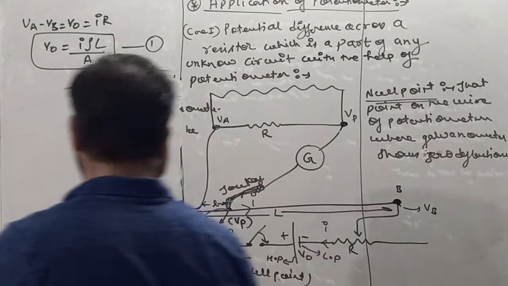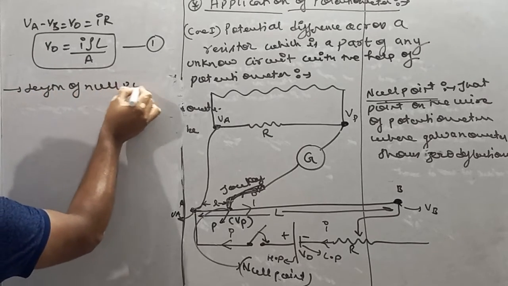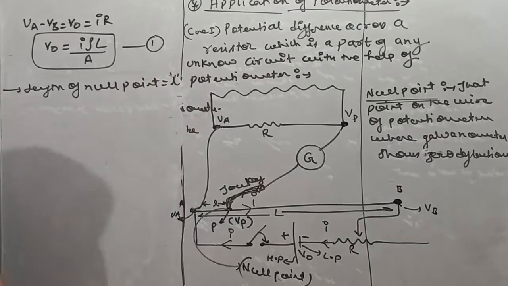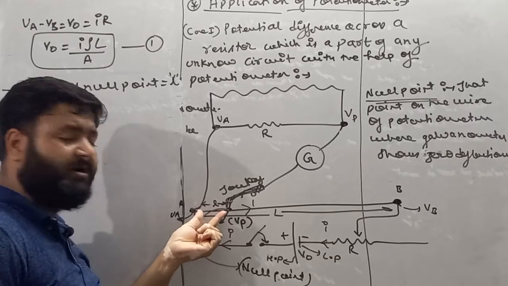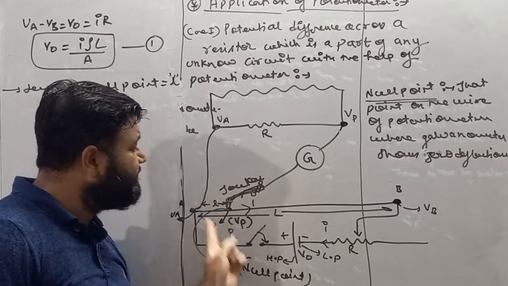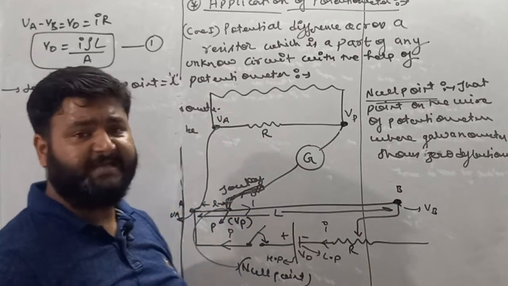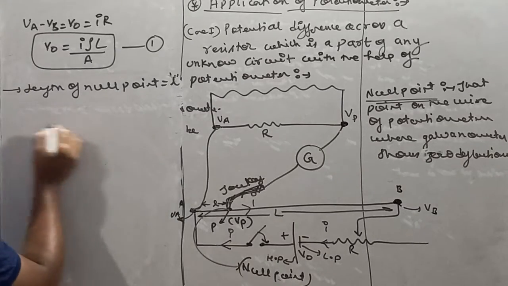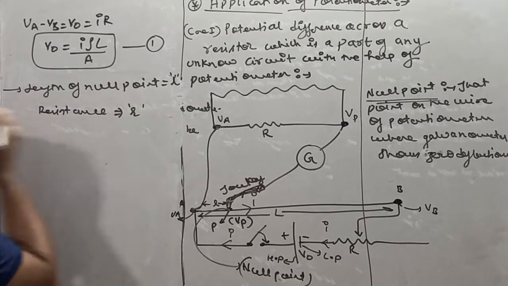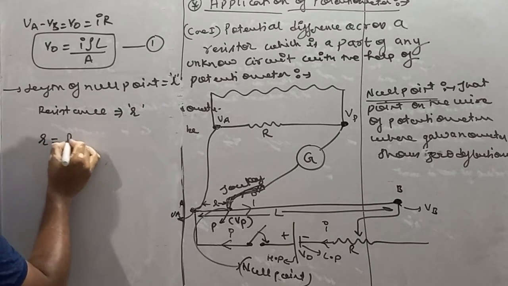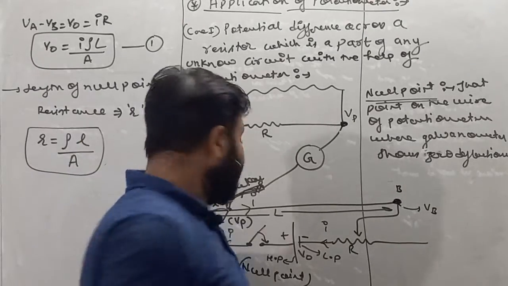If I am talking about the length of the null point, let's suppose it is small l. But see my dear student, this length of the null point is part of the wire which is used in the potentiometer. So its area of cross section and resistivity must be the same. Resistance changes because length changes; let's suppose it is small r. So we can write small r is equal to rho small l by A. Rho, the resistivity of the wire, is the same.